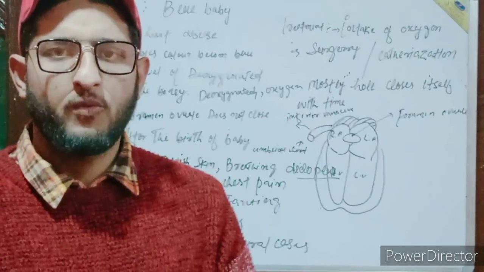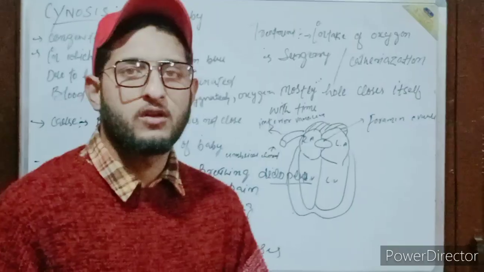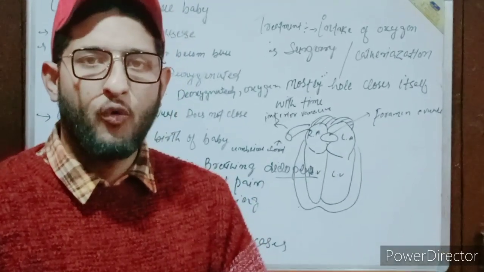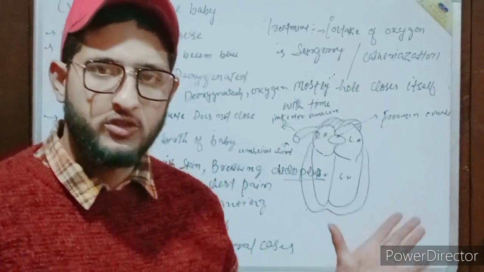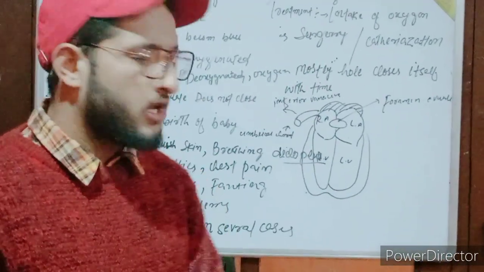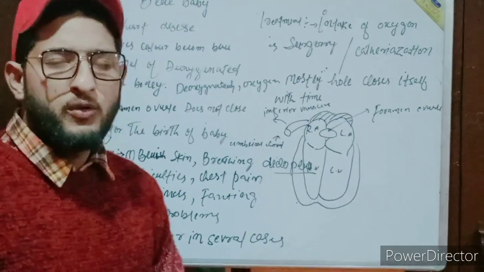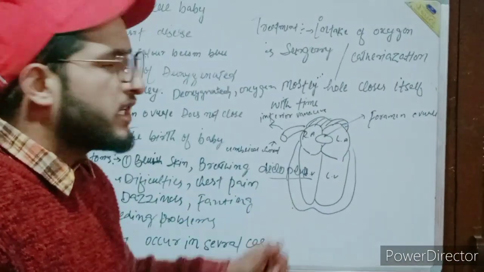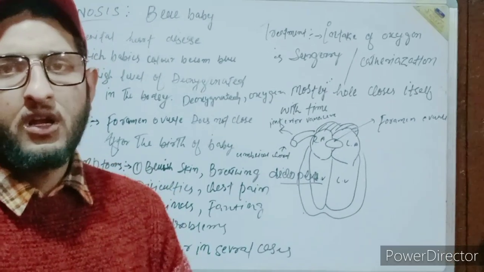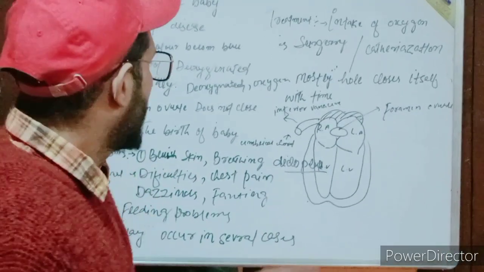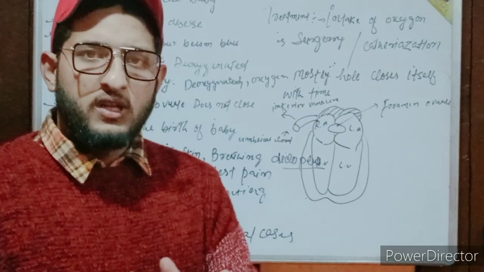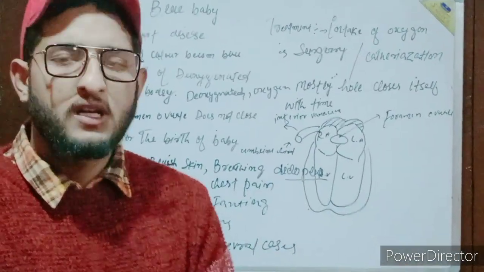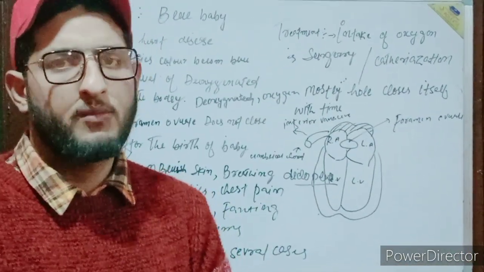So what is this foramen ovale? This we will discuss with the help of this simple diagram. Suppose this is the diagram of a baby which is not yet born, inside the mother's womb. This foramen ovale is actually a hole, or we can say an opening, which is present between the two atria of the heart.